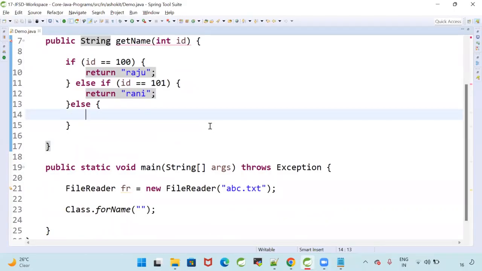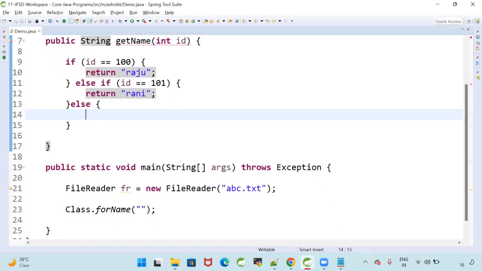For example, you want to retrieve some data from the database by using some ID. With the given ID, data is not available. If you give a valid ID, I can give the data. If you give an invalid ID, I want to throw the exception. It is a problem. You are giving invalid input.